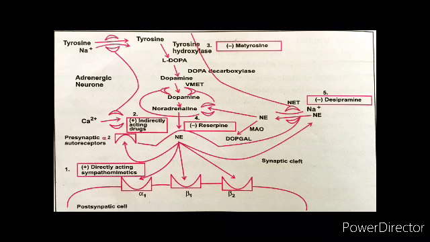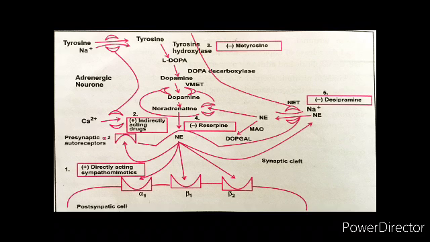Now the synthesis begins with tyrosine, which is an amino acid, enters the neuron by active transport, and is converted into dihydroxyphenylalanine, so we call it DOPA. This reaction is catalyzed by the enzyme tyrosine hydroxylase. Then DOPA is converted into dopamine by the enzyme aromatic L-amino acid decarboxylase, or DOPA decarboxylase.